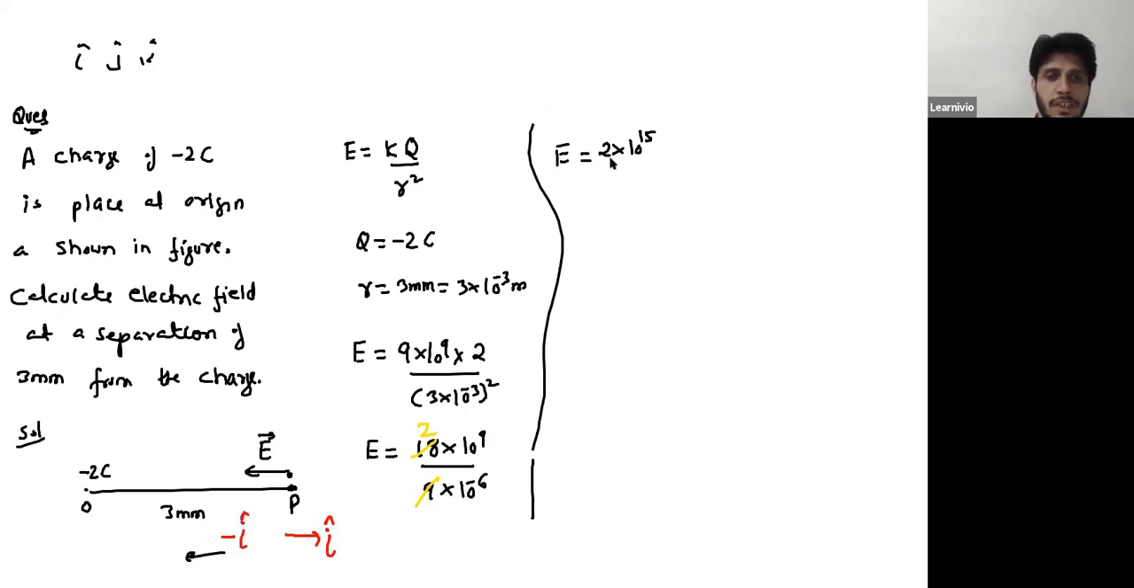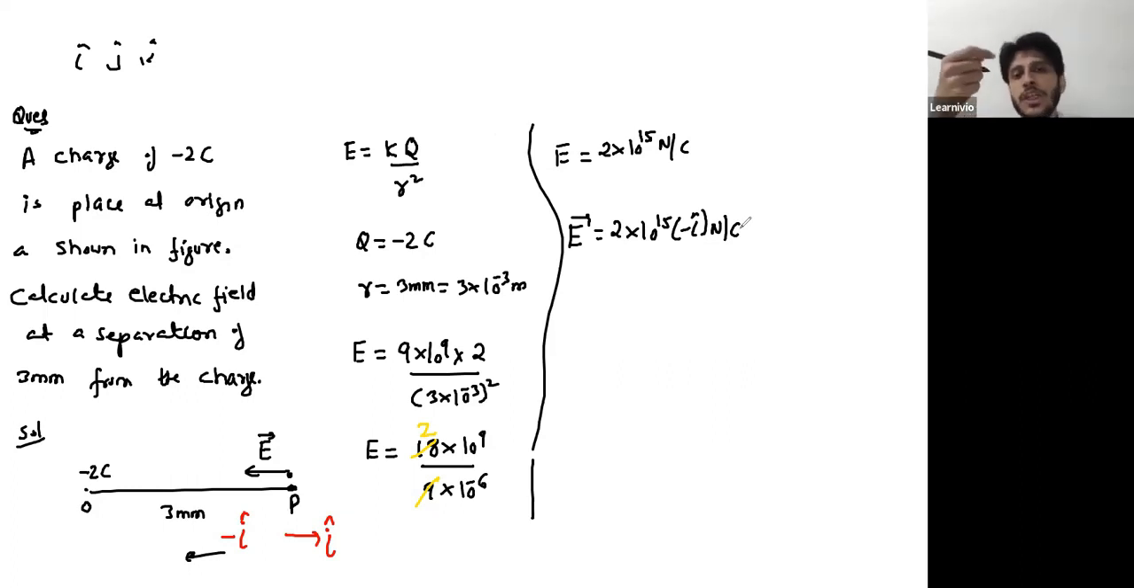Now, to express this result in proper vector form, this is Newton per coulomb. This is just magnitude. To express this in proper vector form, just multiply it with a unit vector, minus I cap, Newton per coulomb. Right? If the direction is along y-axis, then we would have used j cap. If the direction is along negative y-axis, then we will use minus j cap.